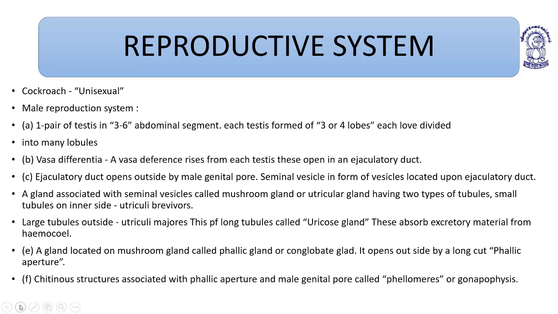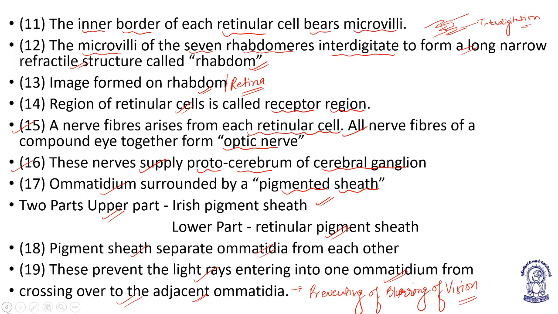So this is all about the compound eyes and the endocrine system. In the next class, we will be starting the reproductive system.